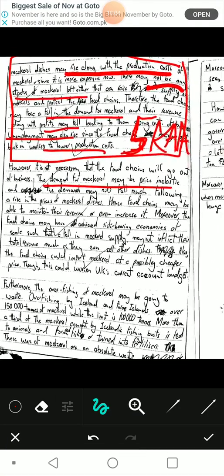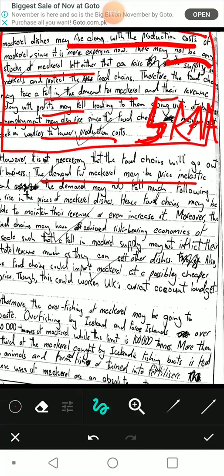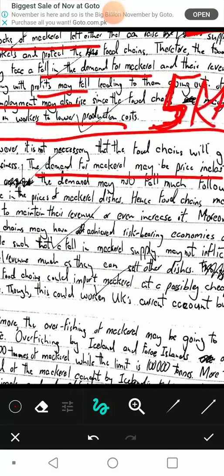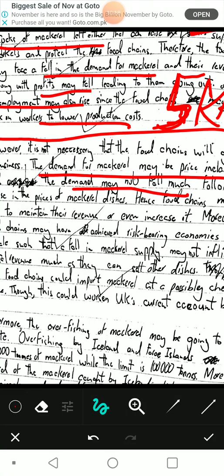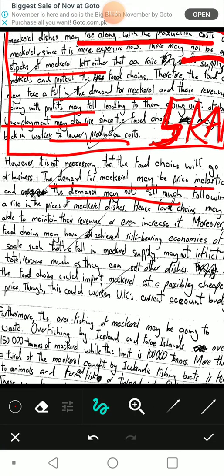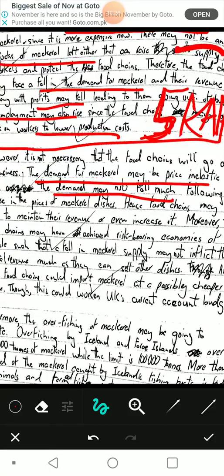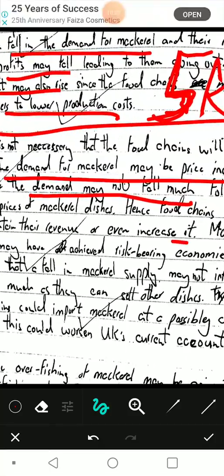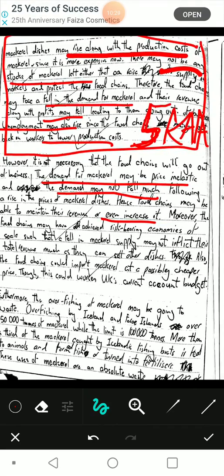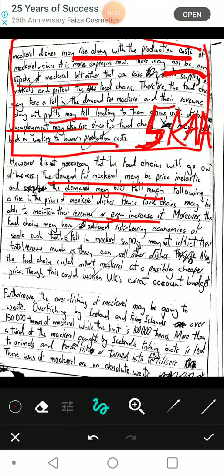You see, evaluation, you can always argue about price elasticity of demand. Always. And price elasticity of supply. May be price inelastic and the demand may not fall much following a price rise in the prices of mackerel. Demand may not fall much. I mentioned demand fall and I'm now countering that argument. Hence, food chains may be able to match the revenue or even increase it. May be able to match their revenues or even increase it. Maintain their revenues or even increase it.